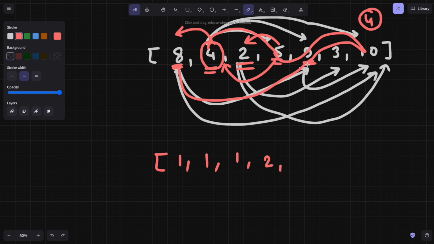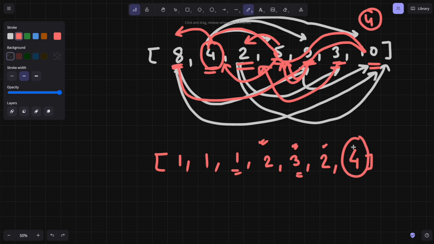And if I come to 9, then 9 to 5 is possible, and for 5 I have already 2, because of 5 to 2 or 5 to 4, so it would be 3. If I come to 3, then 3 to 2 is possible, and for 2 we have 1, so that would be 2. And for 10 we can pick 3 as well, that is 2. We can pick 9 as well, that is 3, but I will pick the maximum one, so that would be 3, and that would become 4 here. This path would lead to the answer. The longest length would be 4.